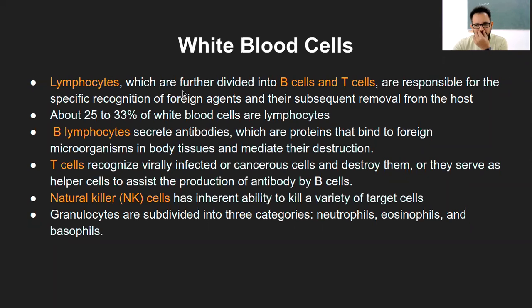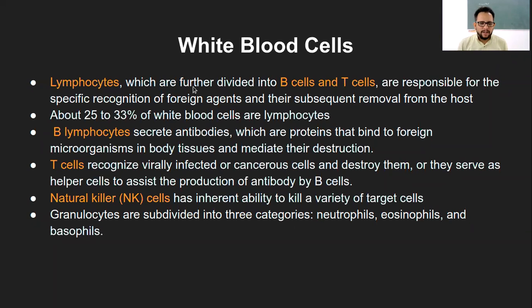So coming back to this, lymphocytes are divided into B and T cells, which I already discussed, and they are responsible for specific recognition of foreign agents. This specific recognition is based on the antigen present. For example, in the case of corona, there is a specific antigen or spike protein present on the coronavirus. That is what specific recognition is, and that is what makes your memory T cell, right?